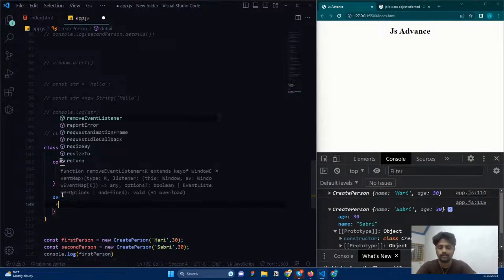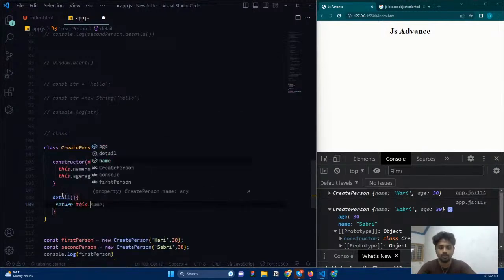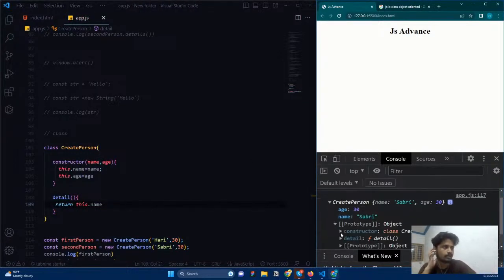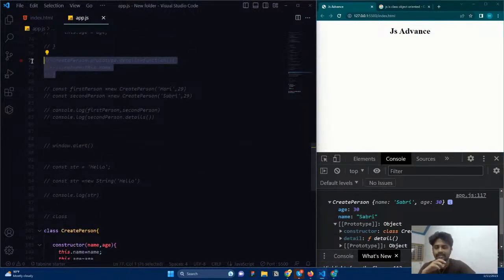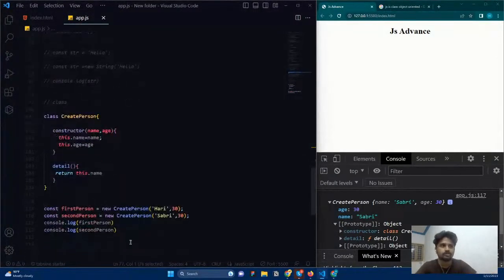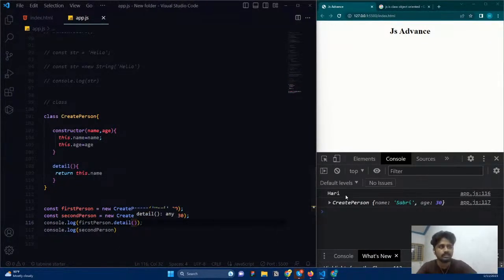I can simply say return this.name. Now, if I save it, go here, click on the prototype, you can see the detail function is added. You don't want to use this much of big things, but in the background, it is doing the exact same thing. But when I write code, it is well and simply structured. We don't want to write bigger things and everything. So now, if you want to use the detail method, if I call the function, you can see the function is working perfectly. So this way, syntax is also reduced, and also we reduced the repetition.